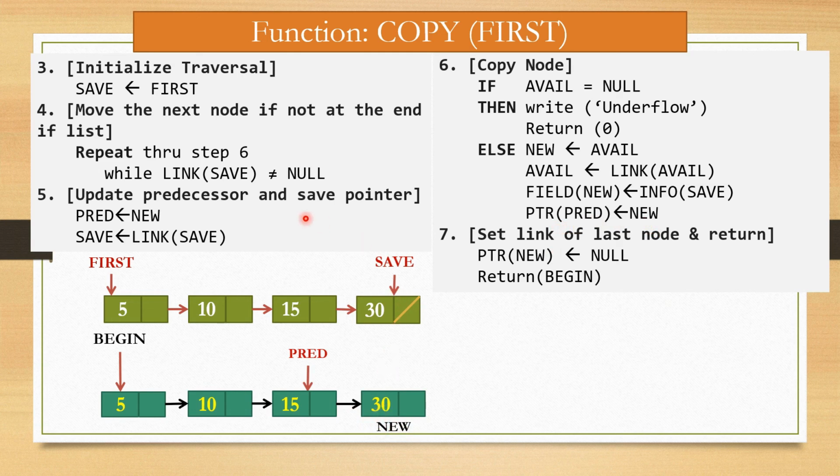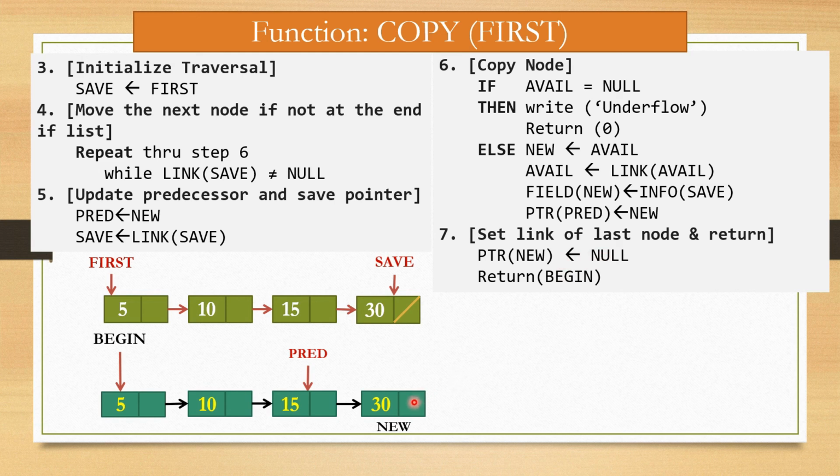Now again check whether link of save is not equal to null. But see, here link of save is equal to null. So we exit from this while loop and directly jump to step number 7, that is set link of last node and return. Now ptr of new is equal to null.